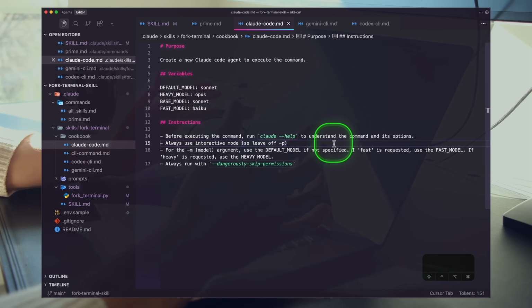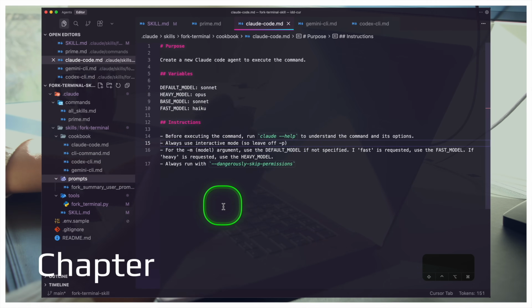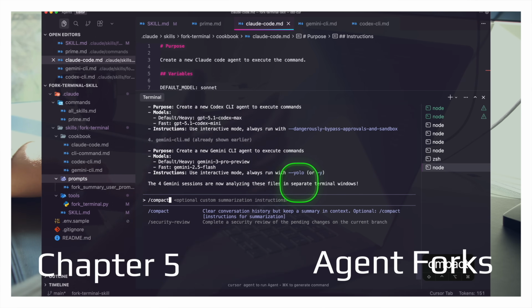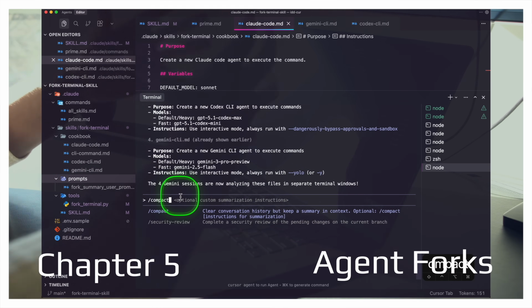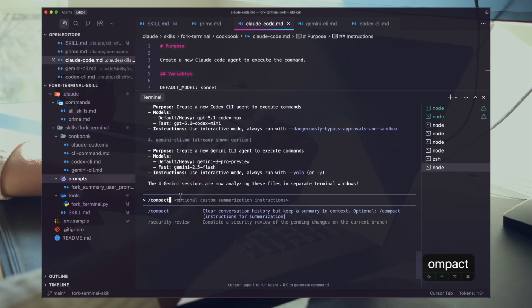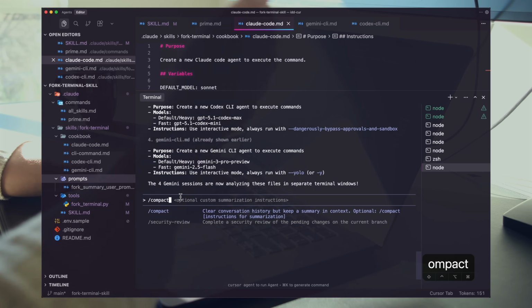The last piece we need to focus on here is making sure that we actually fork. What does that mean? We need to create a summary just like the compact command does. It summarizes all the existing messages and resets the context window. You always lose information when you run this, but it is a good stopgap solution for resetting the context window while maintaining the current task at hand.